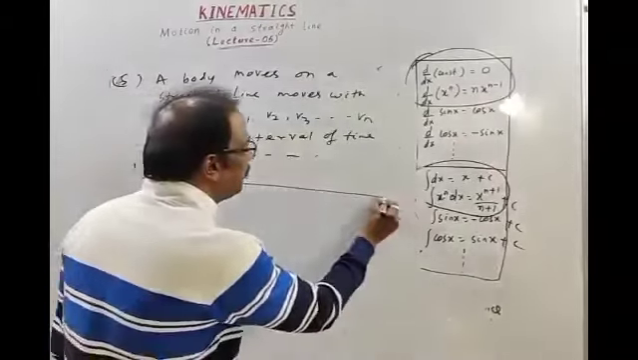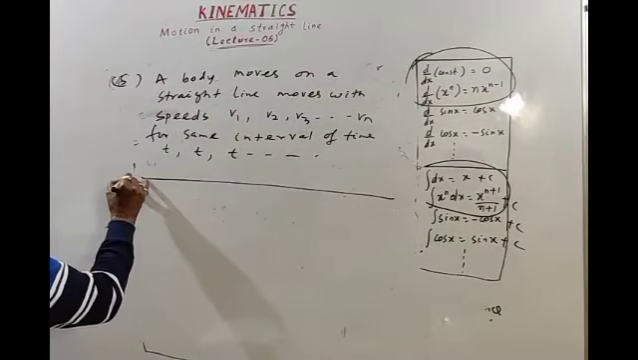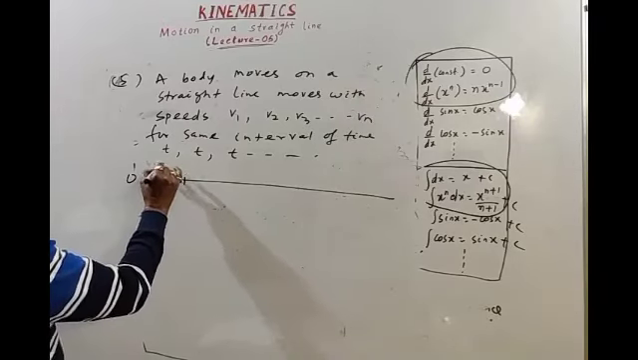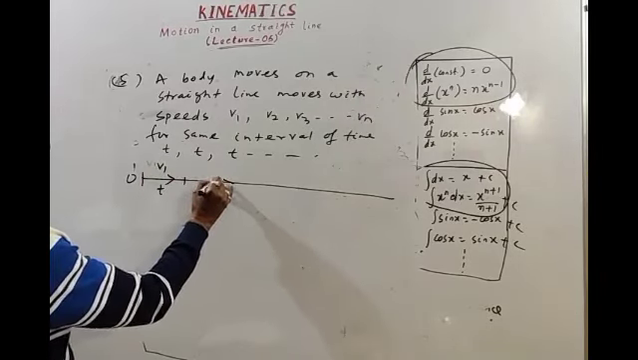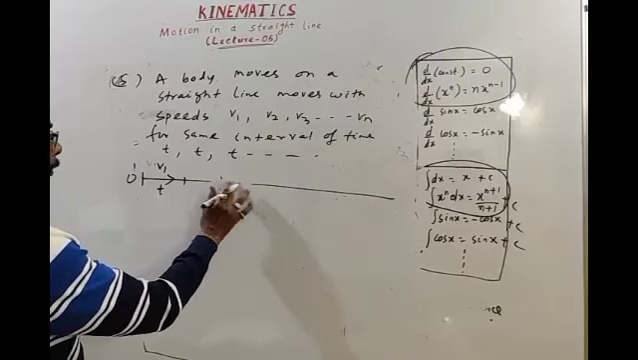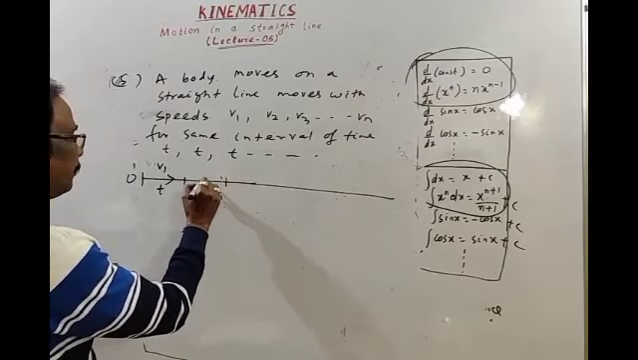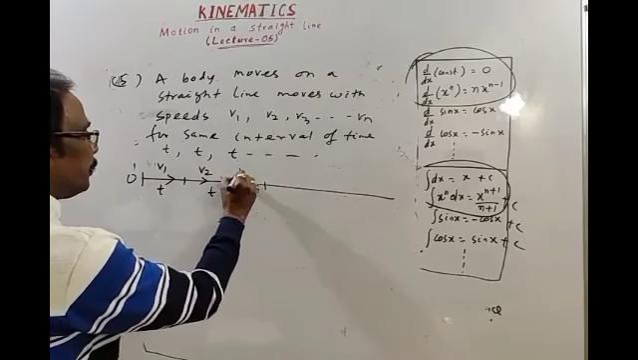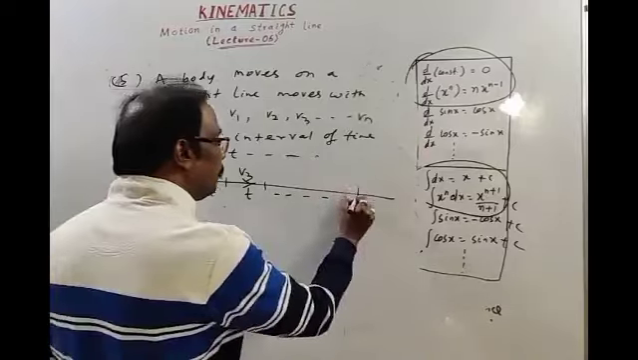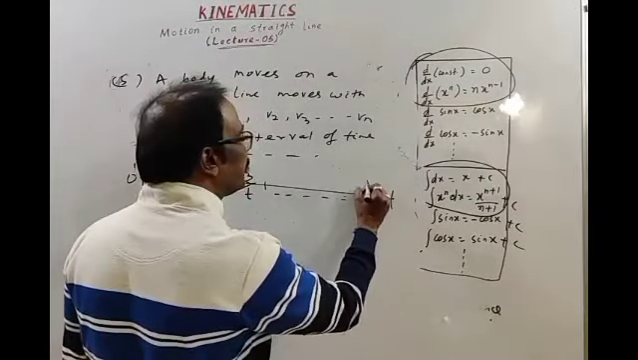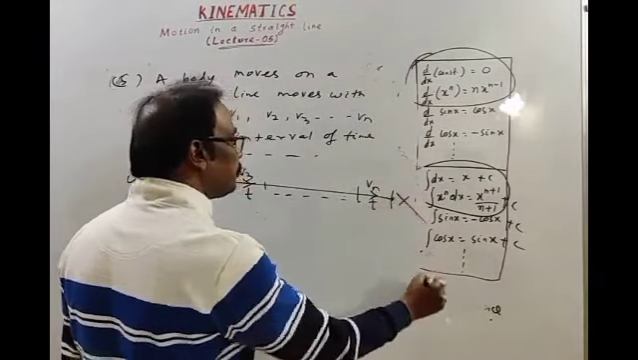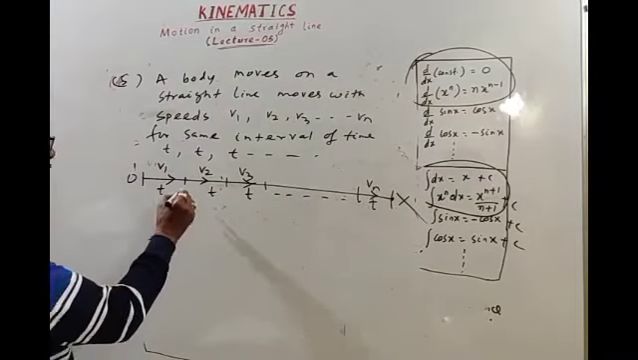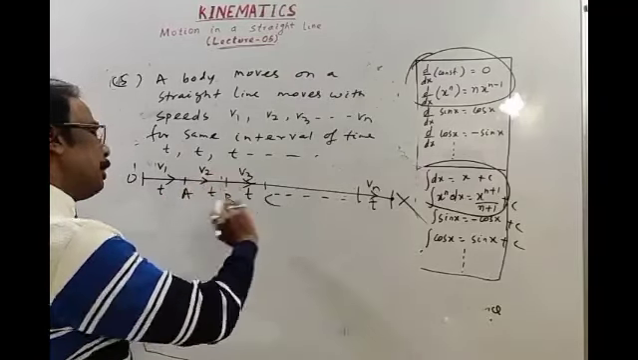Take the body moving along a straight line, starting from O. For time t, it moves with a velocity v1. For the next interval of time t, it moves with a velocity v2. For the next interval of time, it moves with a velocity v3, and so on. For the last interval of time t, it moves with a velocity vn, and finally reaches point x. We have to find average speed. Let this be a, this b, this c, and so on.